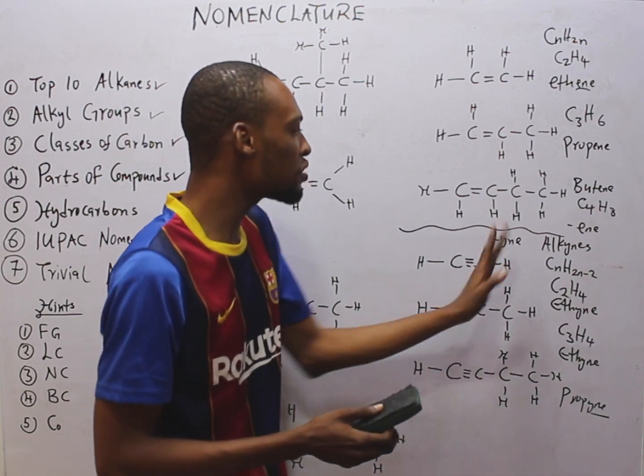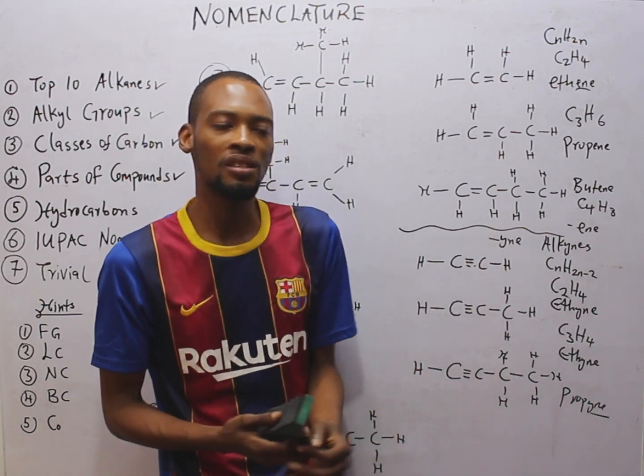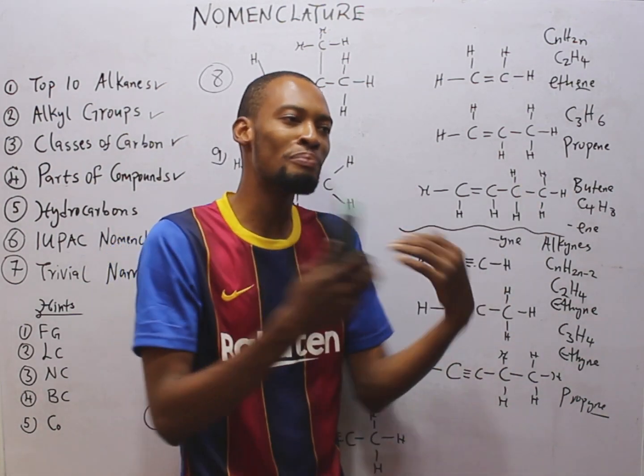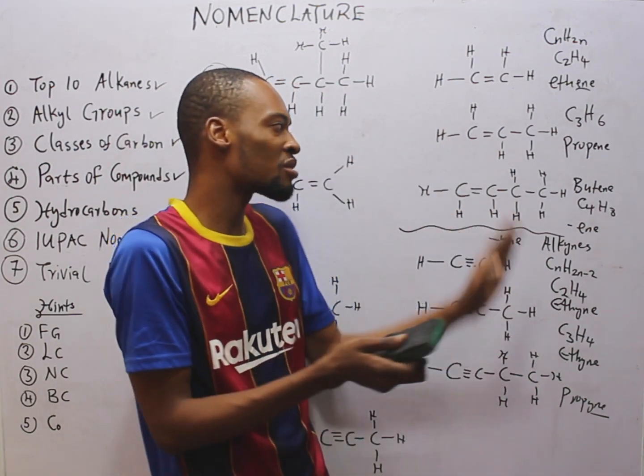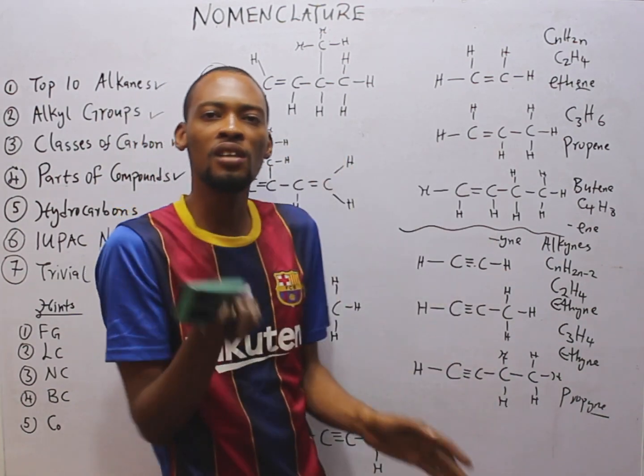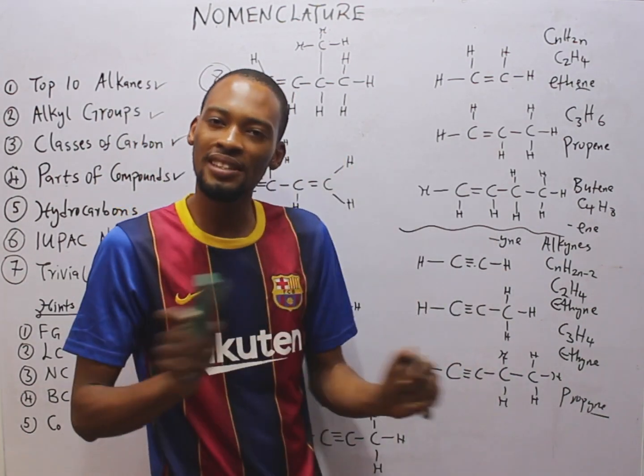Now, by the time they start having branch chains, they will start numbering. Is the branch a methyl group? Okay, methyl something, dimethyl, ethyl something. Like you can see, the name is built so far with the branches. That is basically it.